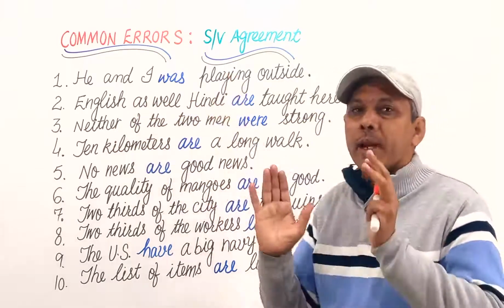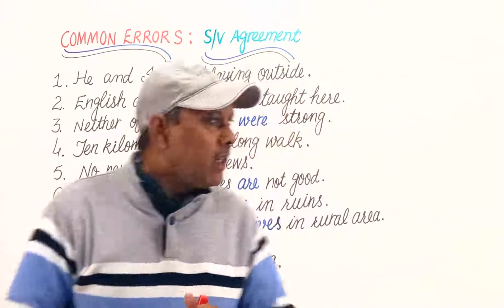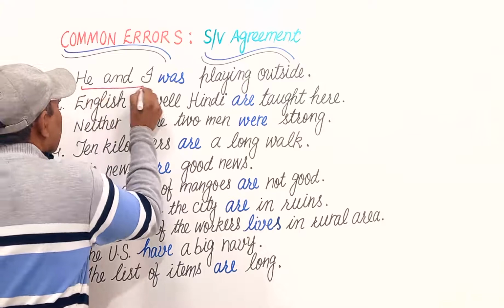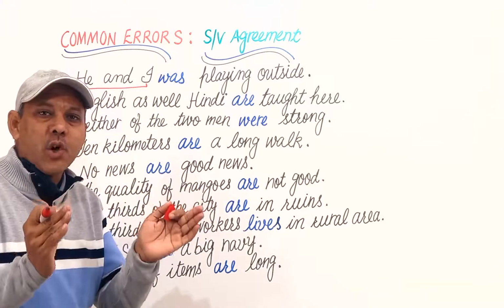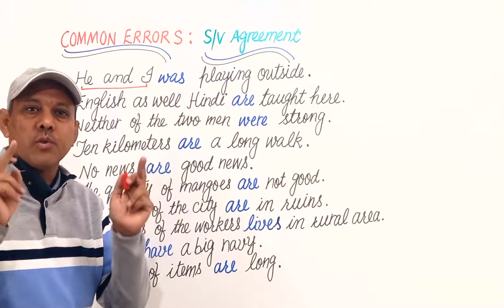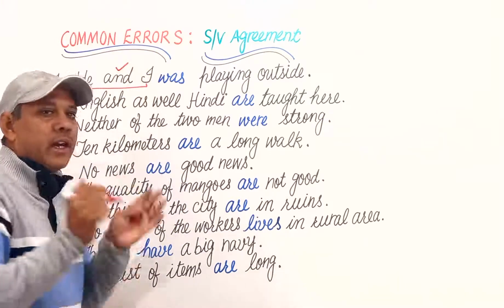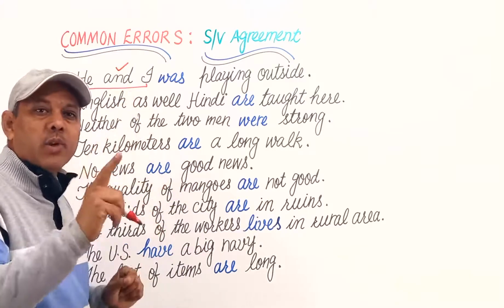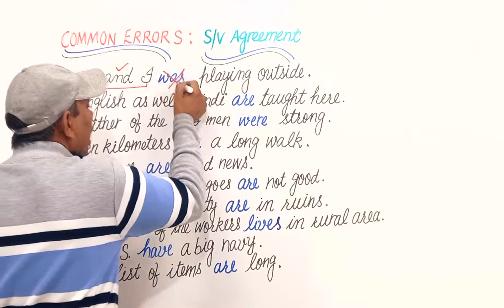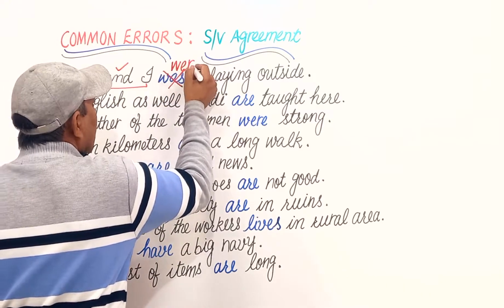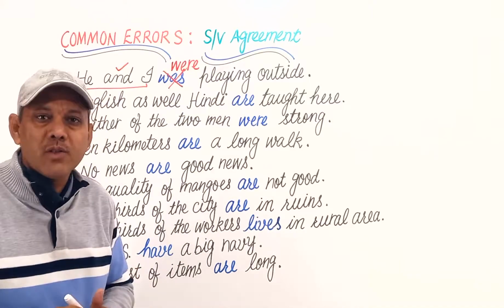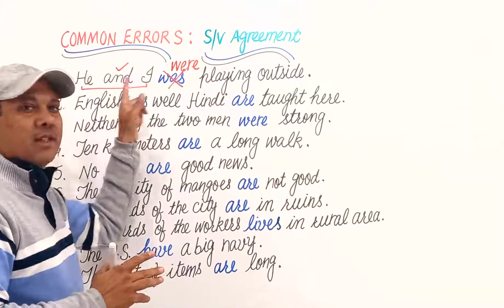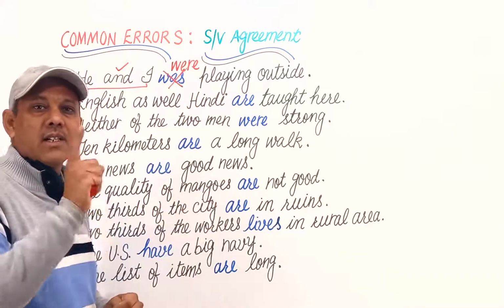I was playing outside. Here he and I, as you know, this is a plural subject. When we join two subjects, nouns or pronouns, with the help of and, it becomes plural. So a plural subject takes a plural verb. Here this verb was is wrong and we shall use were instead of was. He and I were playing outside. Plural subject, plural verb. Singular subject, singular verb.